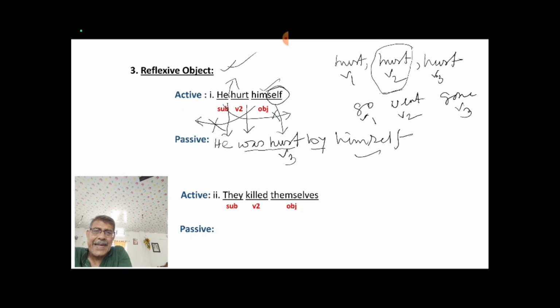Now here, they killed themselves. Okay, and now what you do, you set your subject in its own place. They, now you change your verb from active pattern to passive pattern. Killed আছে V2, where এটা plural আছে তাহলে was না হয়ে were হবে. Then you set the V3 form, killed, this is your V3, তাহলে they were killed, again you set by, and you set your object in its own place, by themselves.